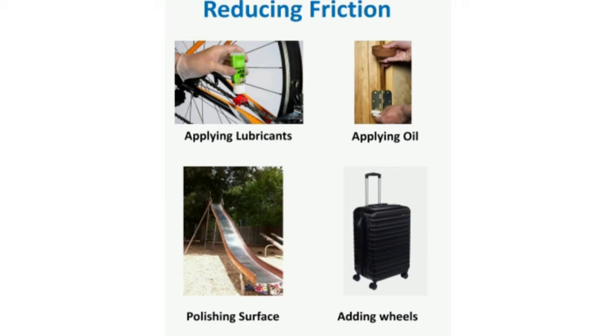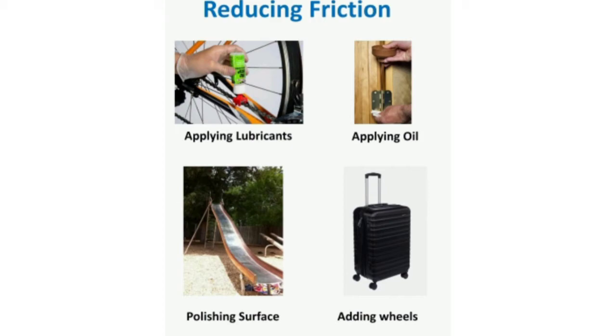The shape of the object. Aeroplanes and ships are shaped in a way to reduce the amount of friction. Bodies of birds, fish and racing cars are streamlined to reduce friction. Now we have completed how to decrease friction.